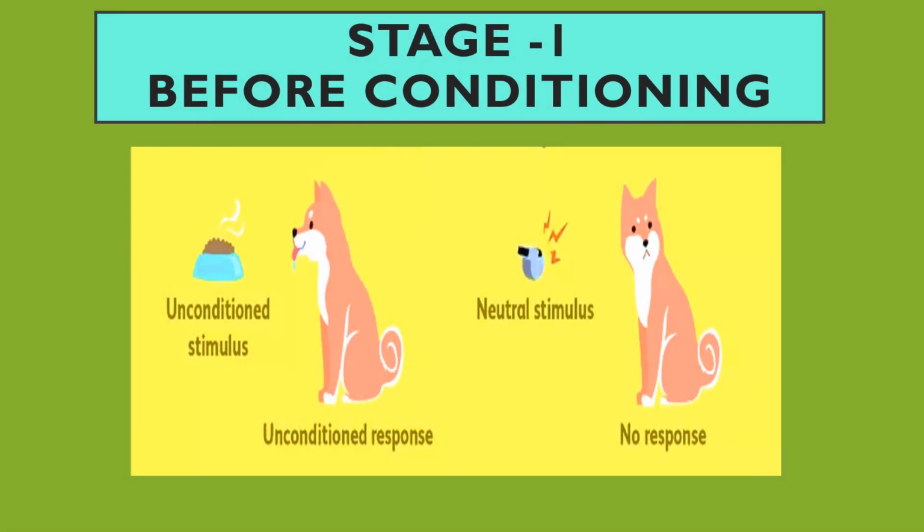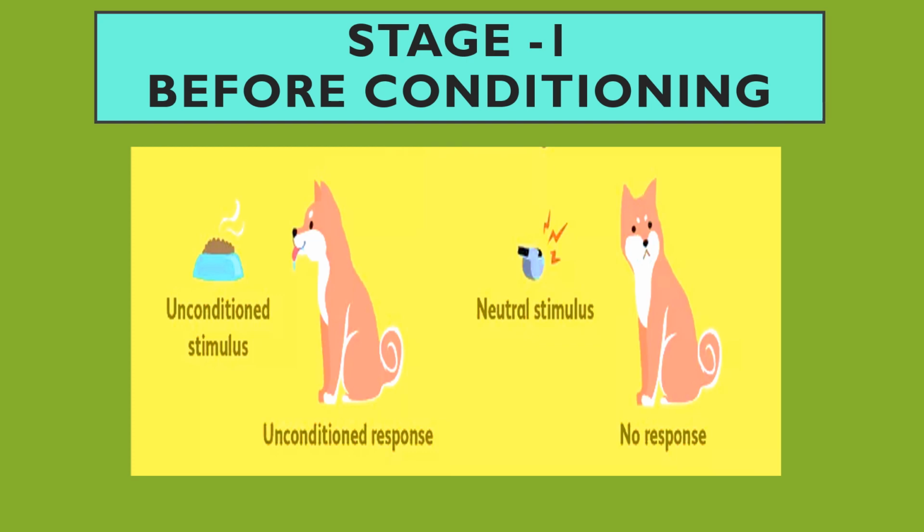So what happens during classical conditioning? There are 3 stages of classical conditioning, and at each stage the stimuli and the responses are given special scientific terms. In stage 1, that is before the conditioning, the unconditioned stimulus and the conditioned stimulus have no relationship.